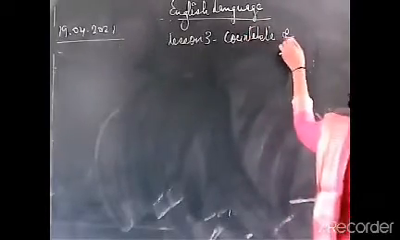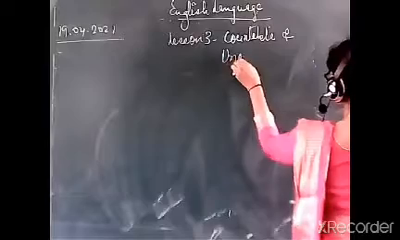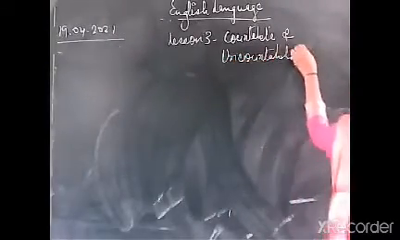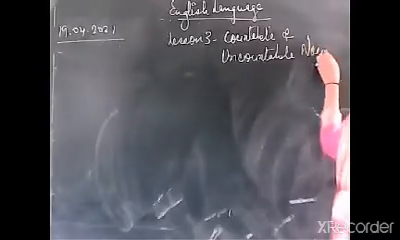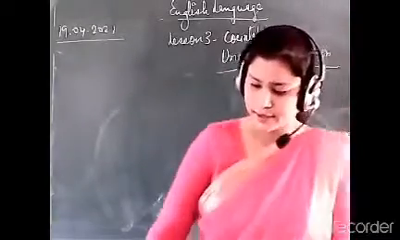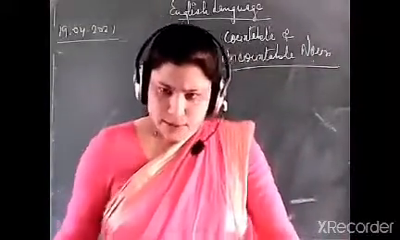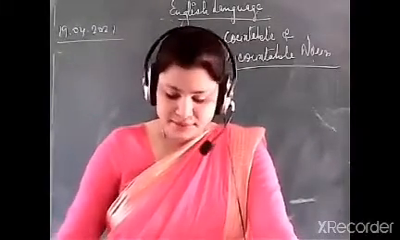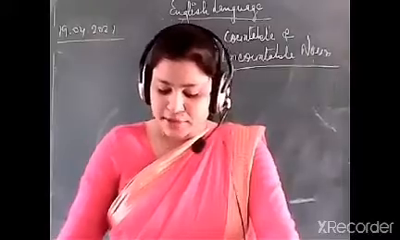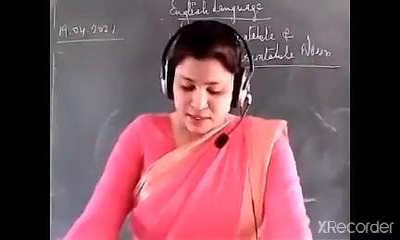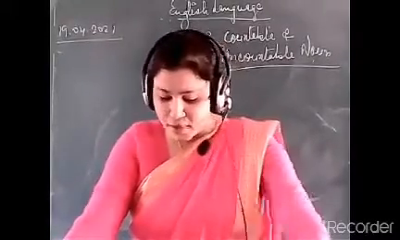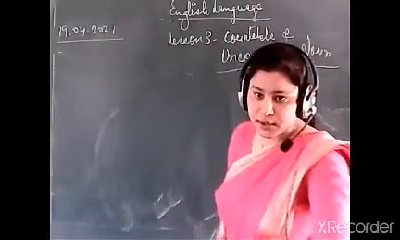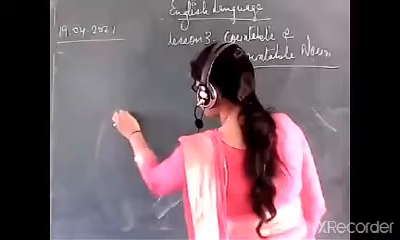Countable and uncountable noun. Clear? So the very first heading in your book is talking about adjectives. Adjectives used with the countable and uncountable noun. How? See, countable nouns take before them adjectives of number. We are talking about adjectives of number.